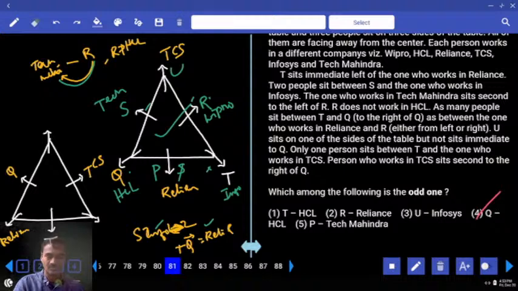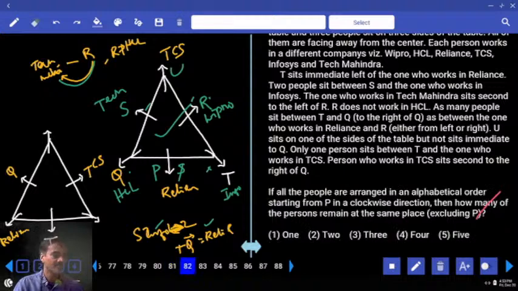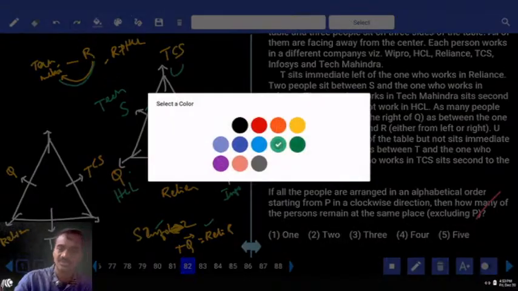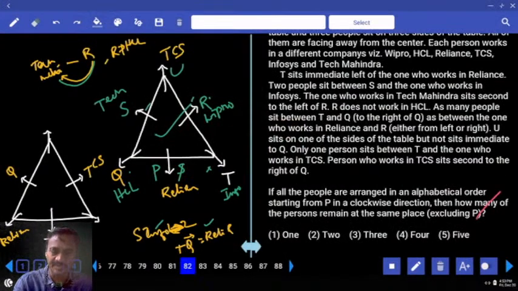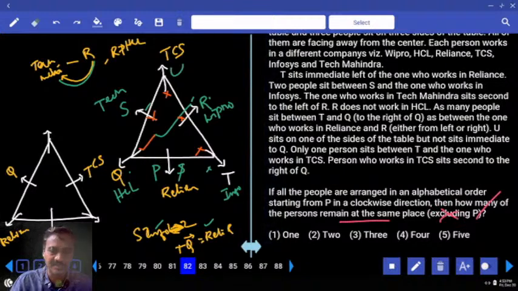Then 82, and if all the people are arranged in alphabetical order, starting from P in clockwise direction, P, Q, R, S, T, U. Then how many people remain at the same place excluding P? There is only one person. Who is that one? Q. Q remained at the same place, that is choice 1, question 82. Then now this is about